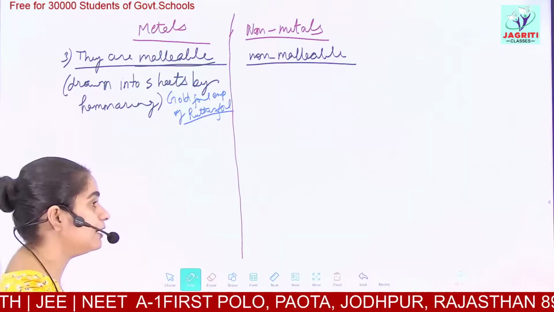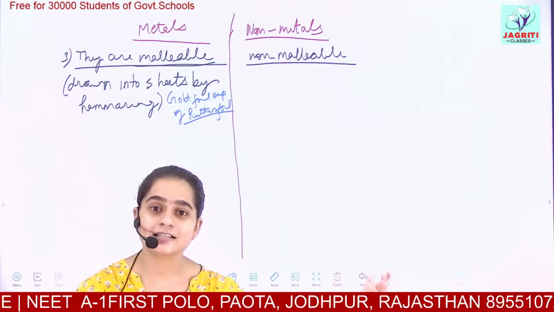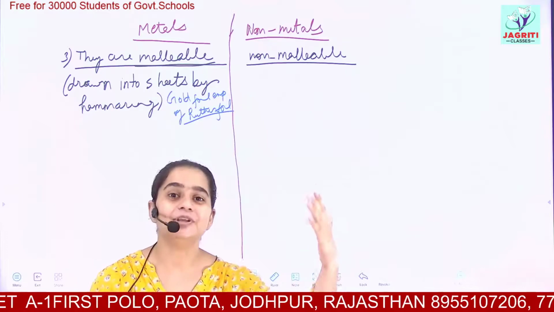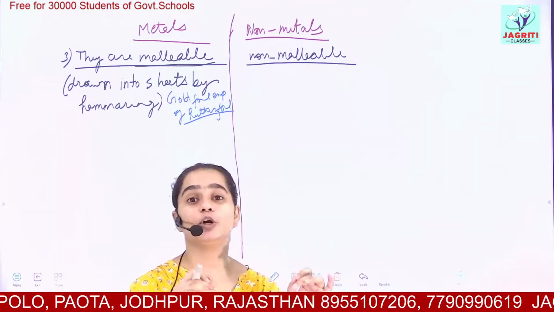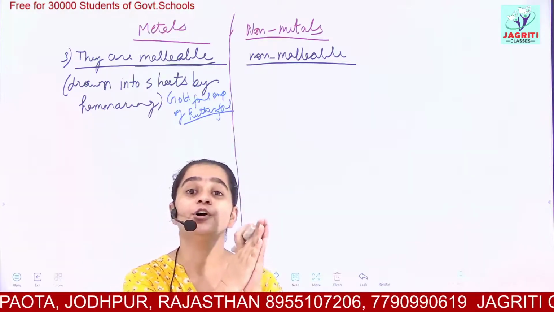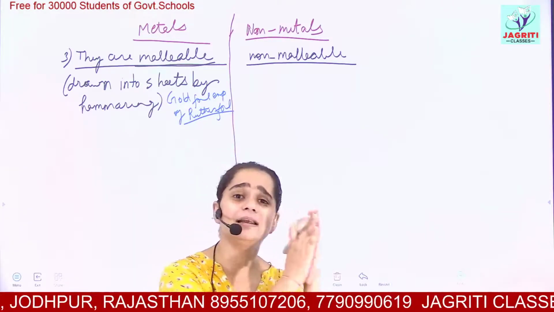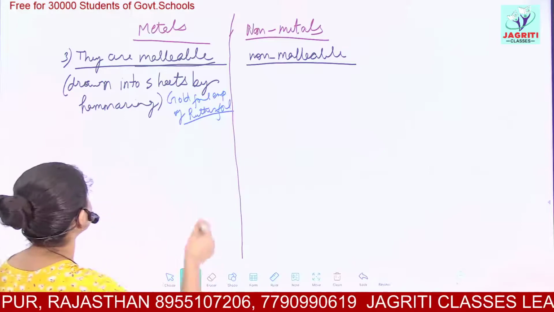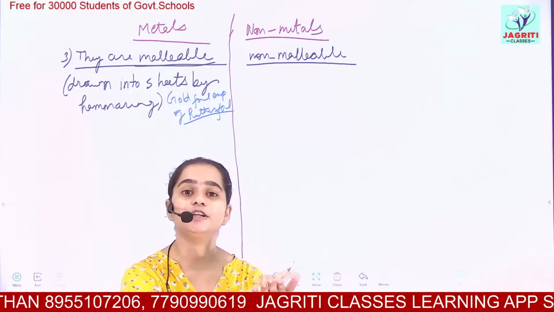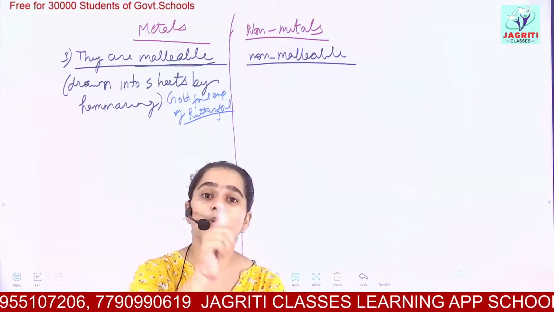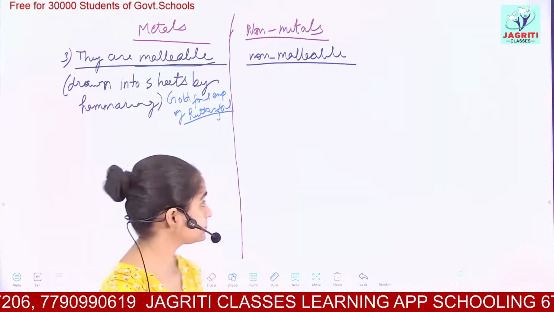Here it is given that Rutherford was a scientist. To give the structure of the atom, he used a gold foil sheet. He chose gold because he wanted a really fine, paper-like sheet, even thinner than paper. And non-metals are non-malleable. They cannot be drawn into sheets. If you try to hammer them, they would break off.